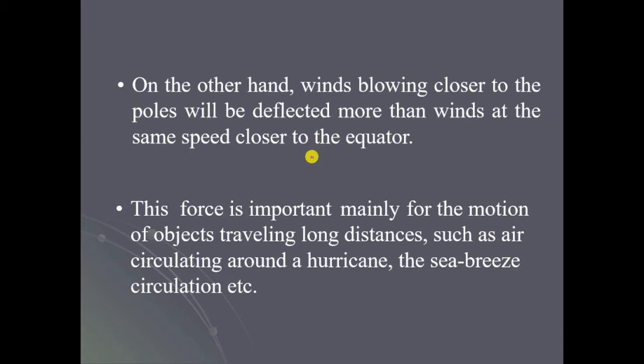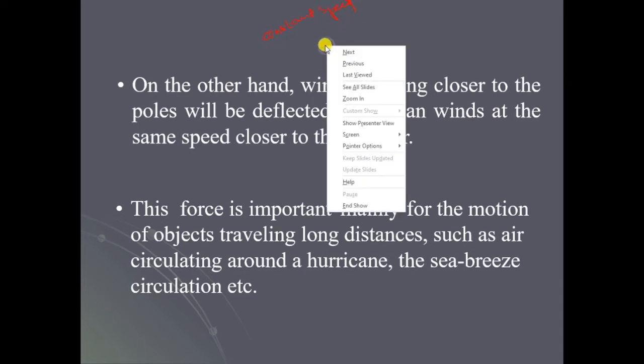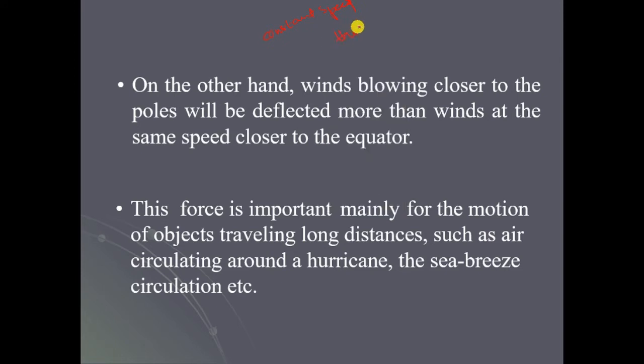Deflection is directly proportional to wind speed, but if we consider the same speed, say an object thrown at the poles and at the equator with the same constant speed, then at the poles the deflection will be more.